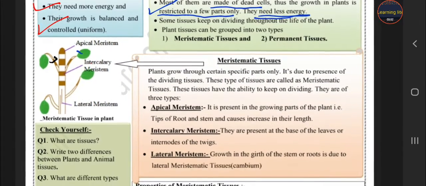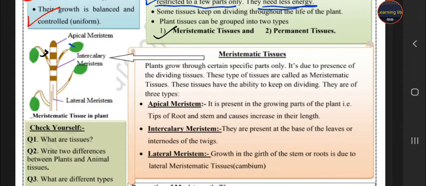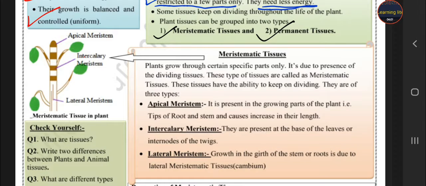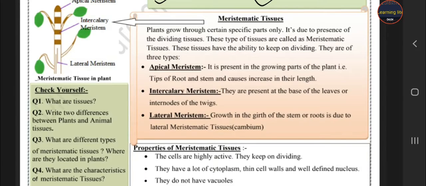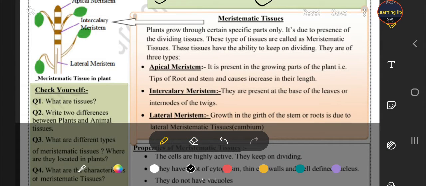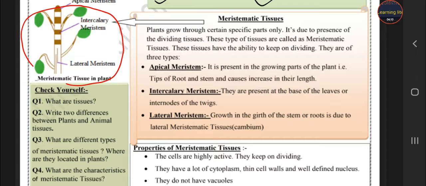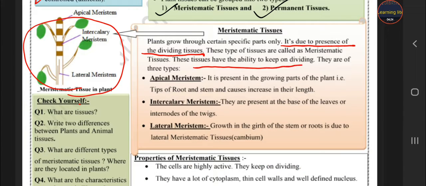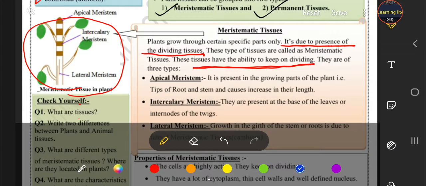Now, plant tissue can be grouped into two types. First is meristematic, second is permanent. Today we discuss only the meristematic tissue. Okay students, what is a meristematic tissue? This is the diagram of meristematic tissue given to you. Meristematic means dividing. This tissue is called dividing tissue because it has the capacity to divide continuously. This tissue has the ability to keep on dividing, so it is called dividing tissue. It is of three types, students. First, apical meristem, second, intercalary, third, lateral.